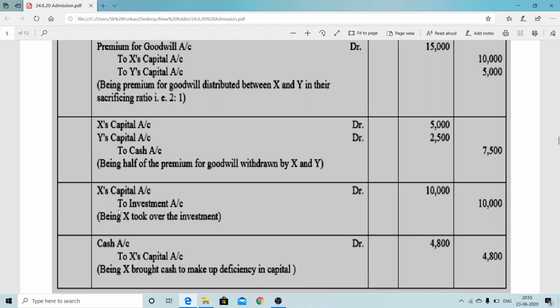Now this entry is for the investment taken over. I already told you, if any partner takes over any asset, the partner's capital account is debited to that particular asset. Here X takes over, so X capital account debit. What is taken over? The investment, therefore to investment account.